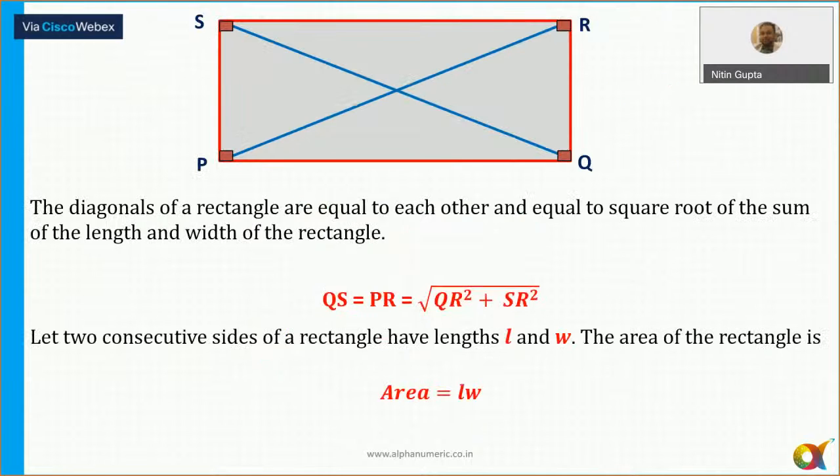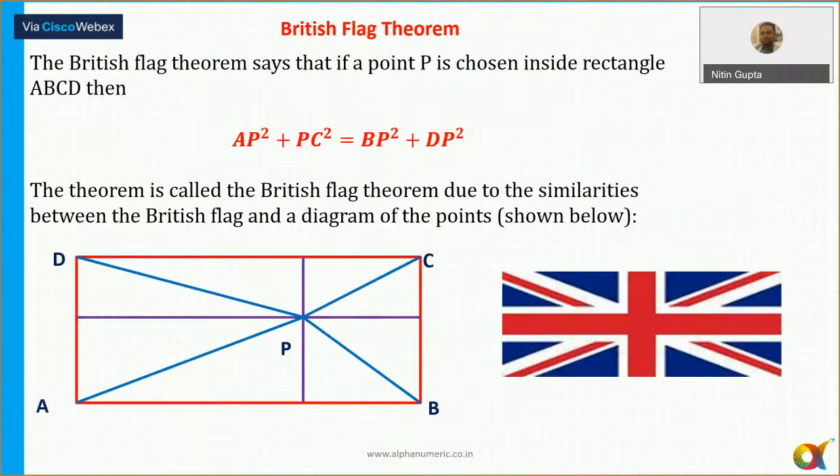I know the area and the length of the diagonal, so I don't think we need to spend too much time on this. Most of us know that. Diagonals of a rectangle are always equal to each other, and each is equal to the square root of the sum of the squares of the length and width, and area is equal to length into width. Okay, these are easy.